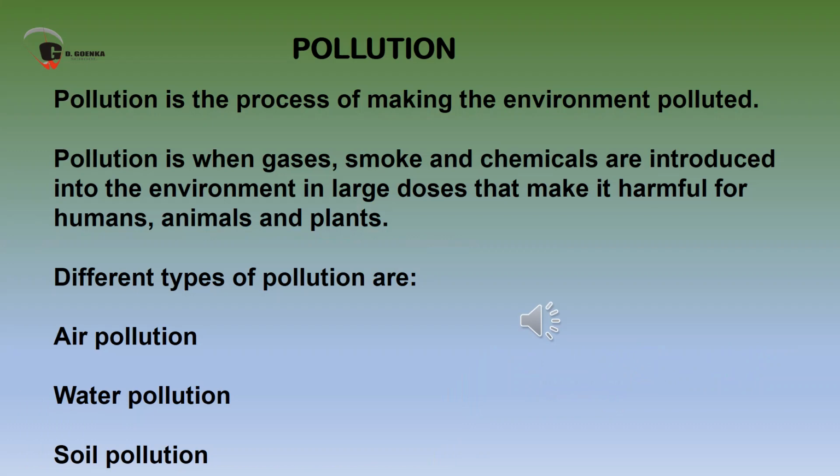After global warming is pollution. Pollution is the process of making the environment polluted. Pollution is when gases, smoke and chemicals are introduced into the environment in large doses that make it harmful for humans, animals, and plants. Different types of pollution are air pollution, water pollution, and soil pollution.